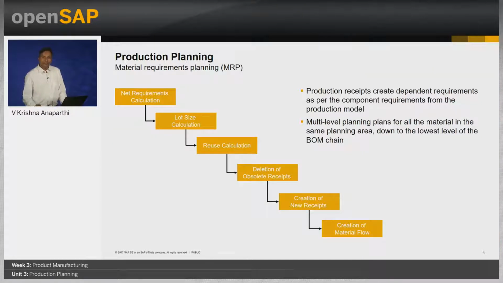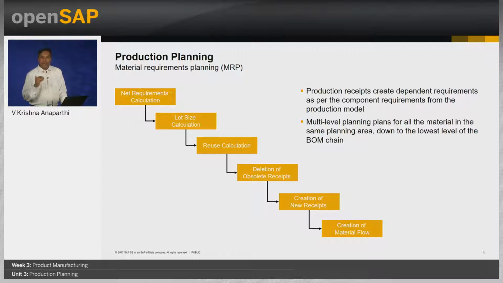Production planning. In week 2 of this course, you have gone through the planning run function available in SAP Business ByDesign. To quickly recap that, material requirement planning is run at a product and planning area level. Based on the net demand requirement and the procurement type maintained in the product master, planning run shall create purchase, production or stock transfer proposals to net off the demand.